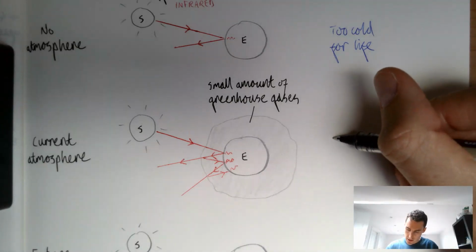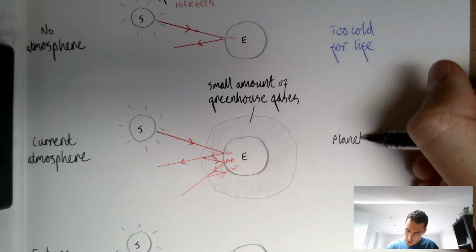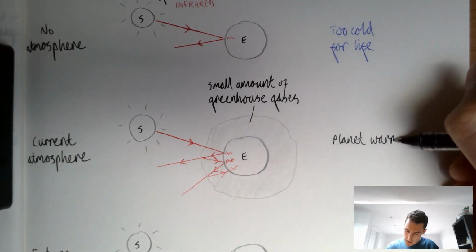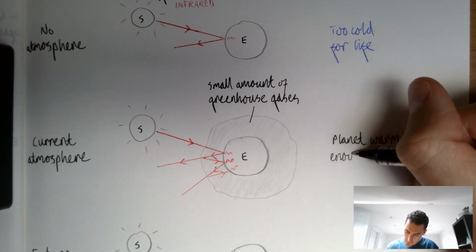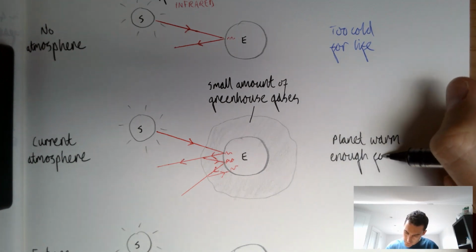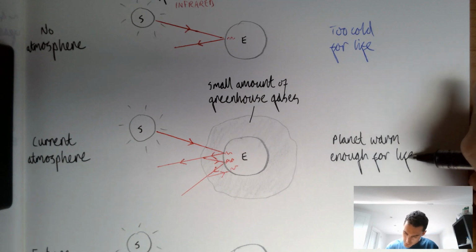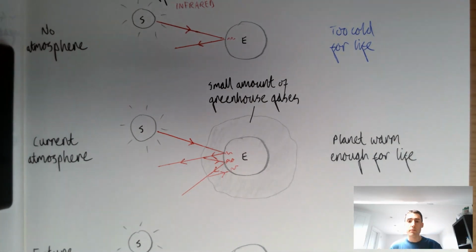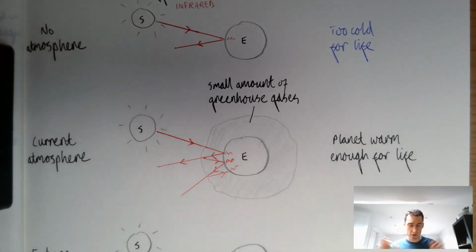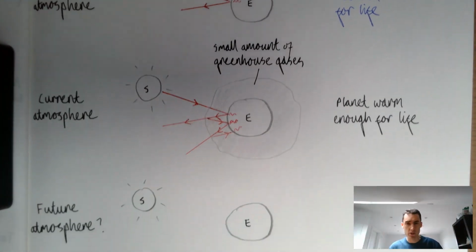So I might just add a note here saying planet warm enough for life. And this is where we're at the moment. We're in this sweet spot where the planet is at the perfect temperature to sustain this rich diversity of life that is all around us.